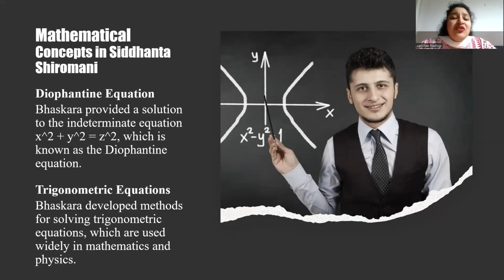So, what do you understand by mathematical concepts in Siddhanta Shiromani? Bhaskaracharya's Siddhanta Shiromani is a comprehensive mathematical and astronomical treatise that covers various branches of mathematics and astronomy. Here are detailed explanations of the mathematical concepts I'm going to discuss in this text. So now we're just going to understand arithmetic.